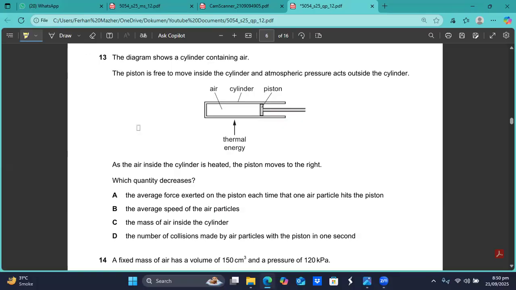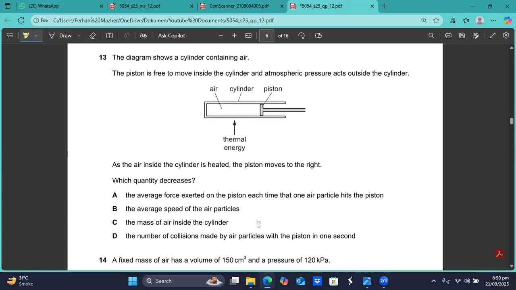Question number 13 on your screen. The diagram shows a cylinder containing air. The piston is free to move inside the cylinder and atmospheric pressure acts outside the cylinder. As the air inside the cylinder is heated, the piston moves to the right. Which quantity decreases? The average force exerted on the piston each time that one air particle hits the piston.